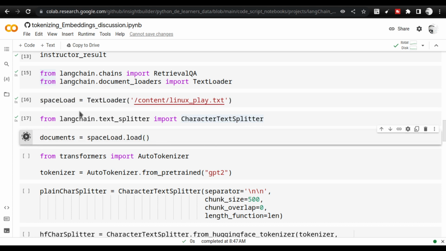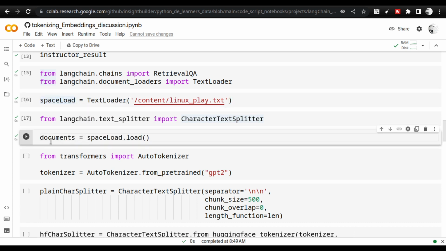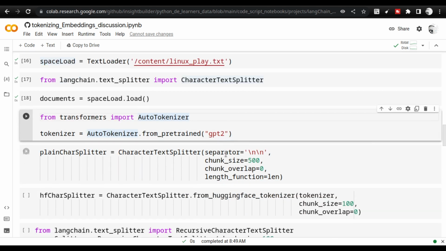So what I'm going to do is I imported this file and I loaded that file into the load variable, and I created documents out of it. So these are all simple steps you need to follow. Don't worry about what is exactly going on for now, but later you will have to understand what is going on.